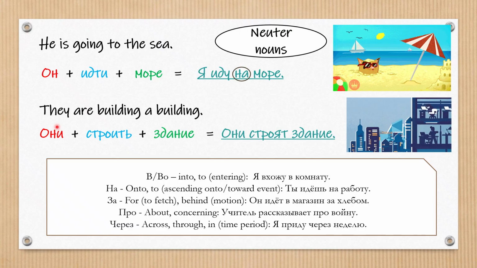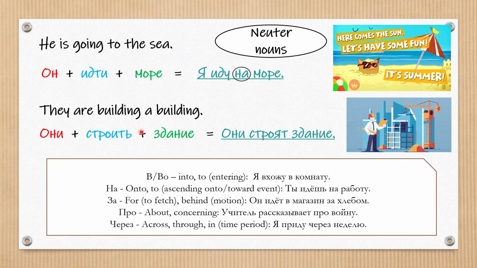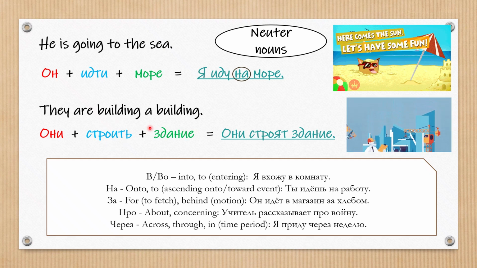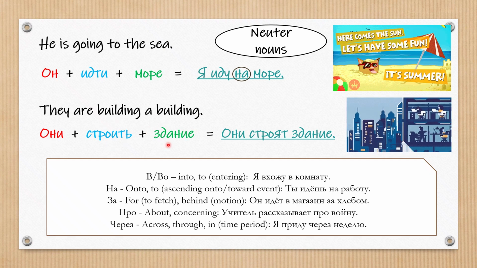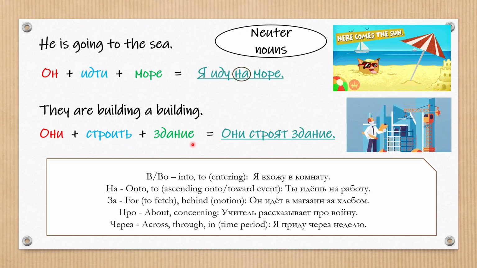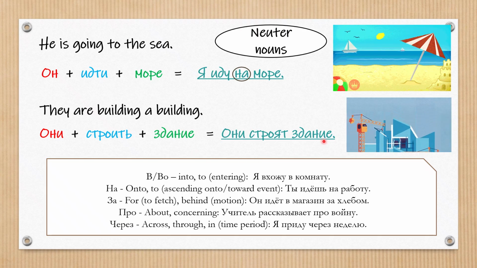Next, they are building a building. They, они, to build, строить, a building, здание. Они строят здание. As we see, the endings don't change in accusative case for neuter nouns.